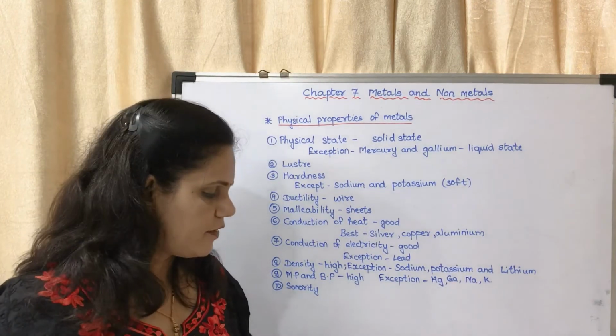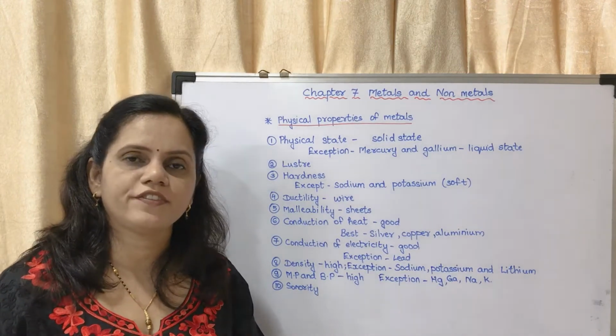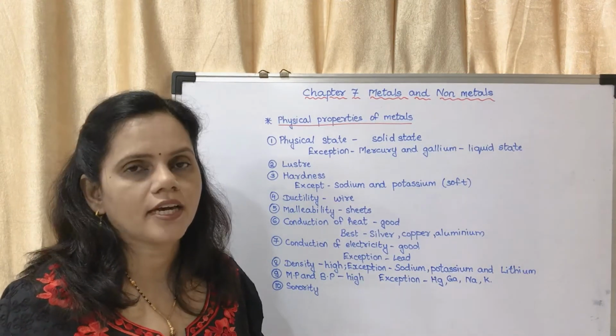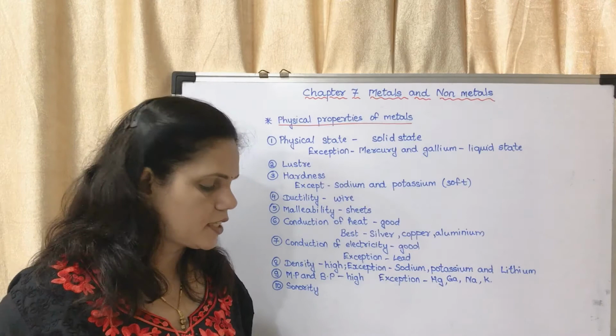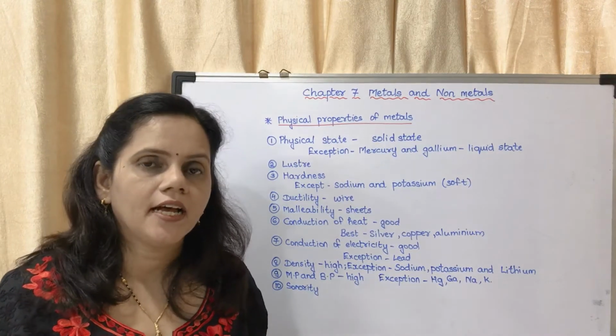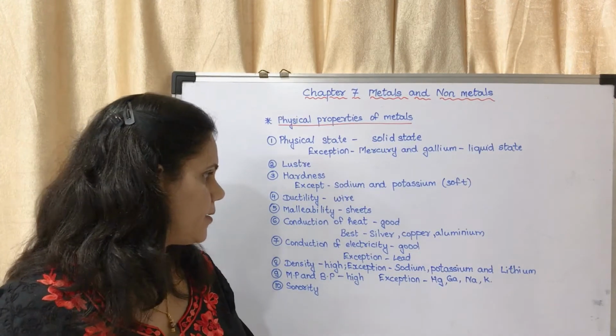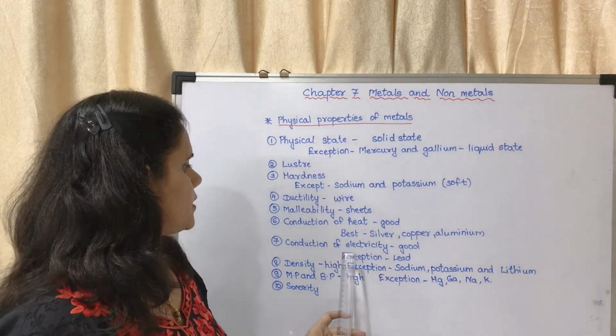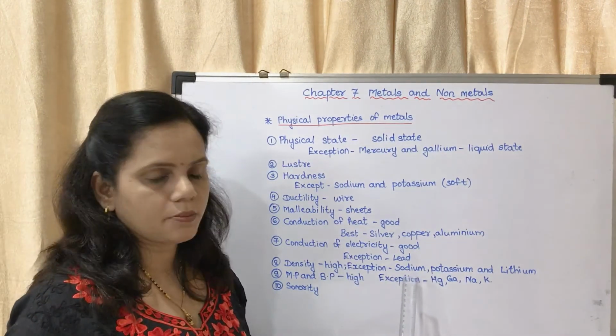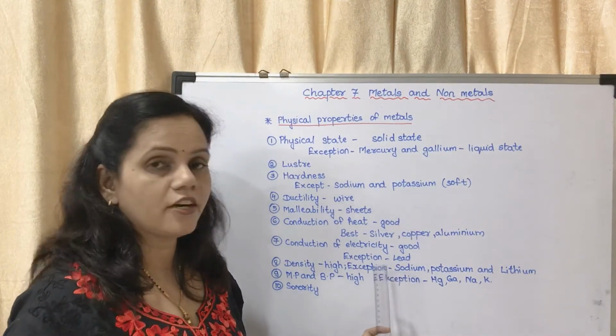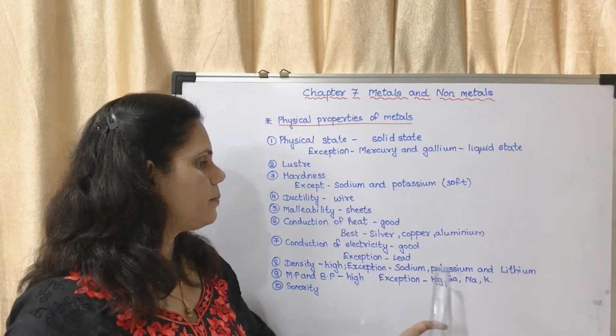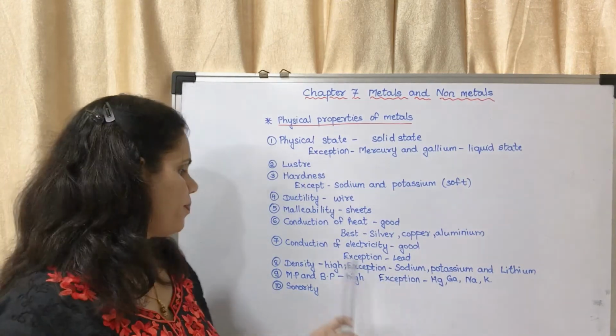The density of lithium is about 0.53 grams per cc. You may underline that in the textbook on page number 49 about the density. These are the exceptions: sodium, potassium and lithium.